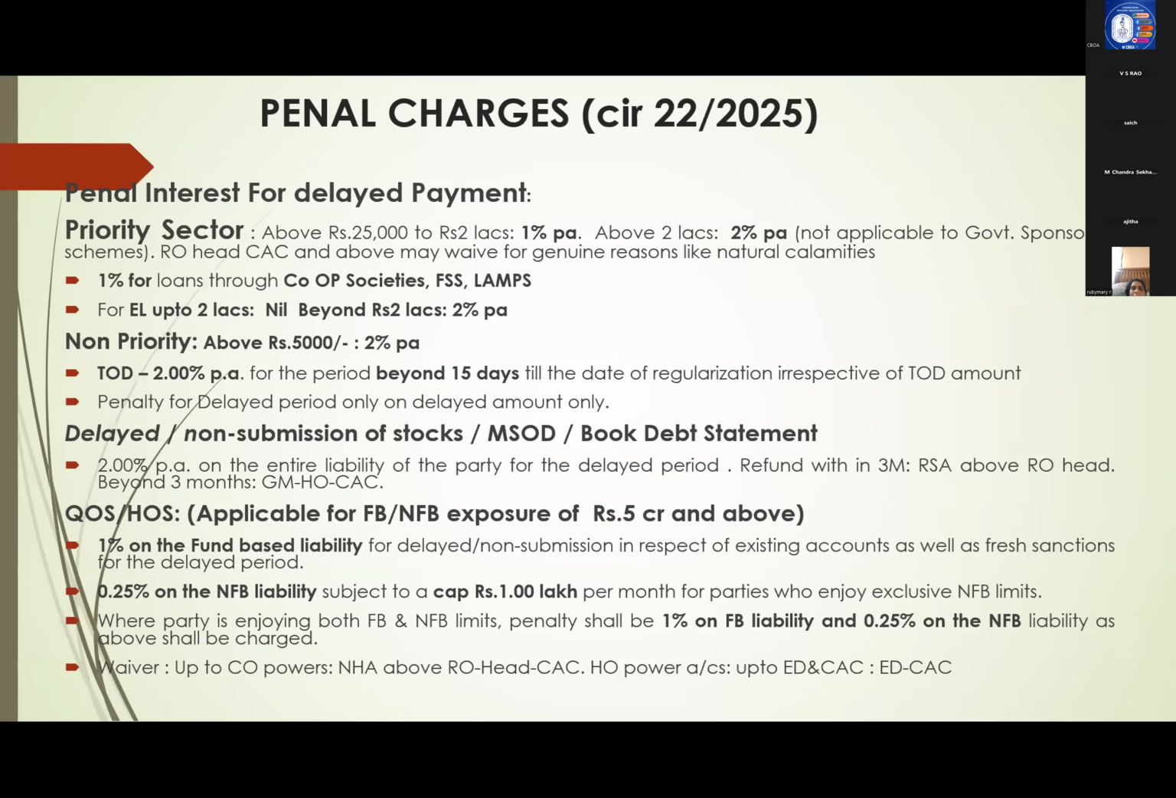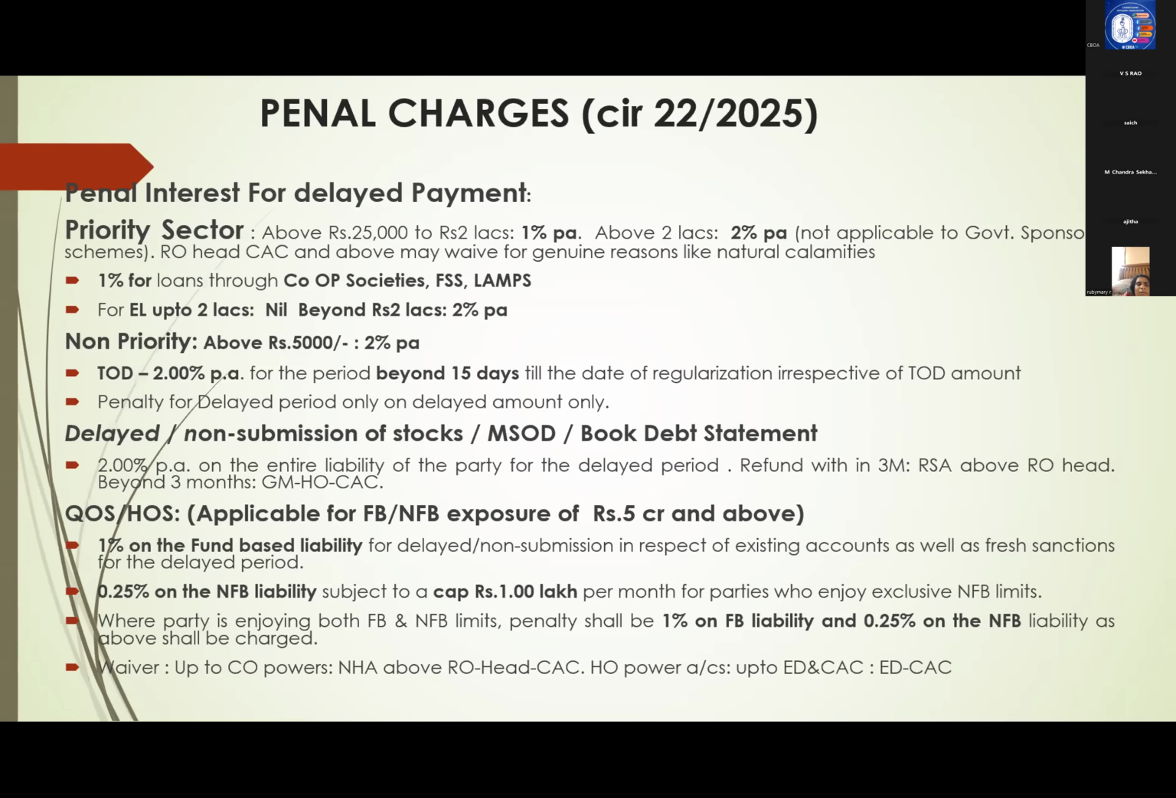Okay, education loans up to 2 lakhs, no penal charges. Beyond 2 lakhs, 2% per annum for overdues. Non-priority above 5,000, 2% penalty. TOD 2% per annum beyond 15 days, because TOD normally we will permit for 15 days. For 15 days, we will charge a clean rate of interest. If it is not cleared within 15 days, then 2% extra we will charge.